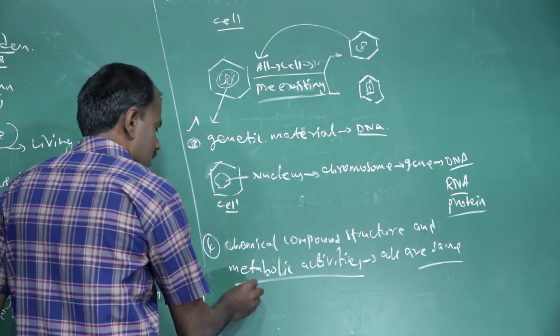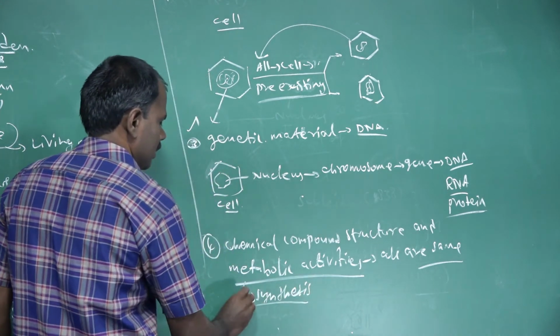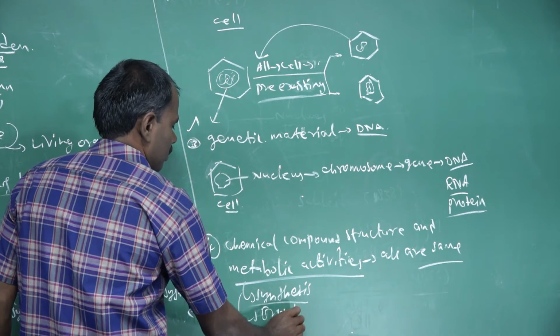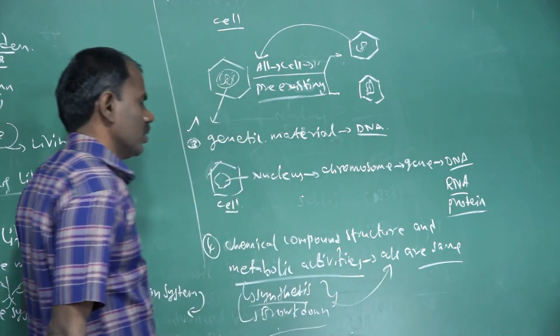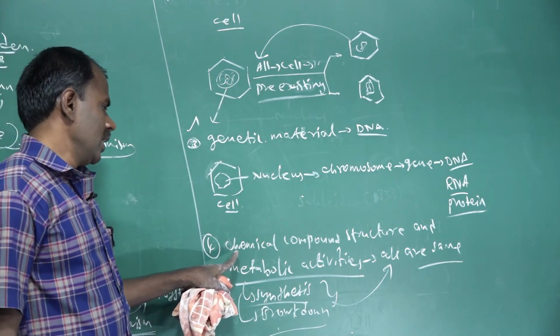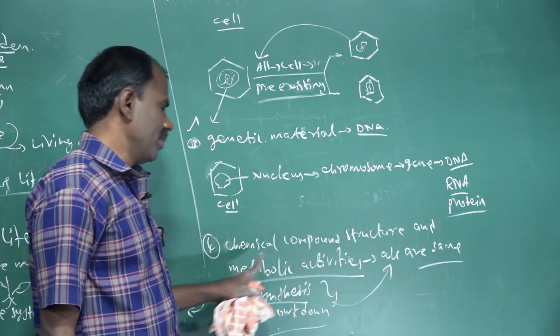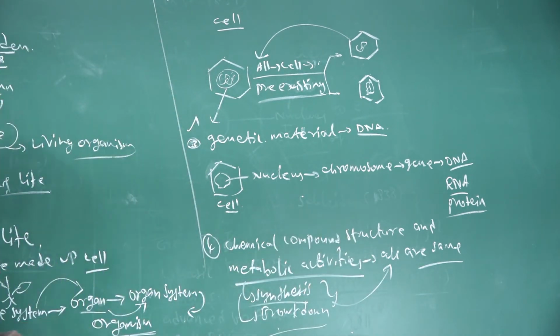Metabolic activities are the synthesis and breakdown of molecules. So the processes involved are the same metabolic activities. The cell theory says the chemical compound structure is the same and the metabolic activities are also the same. That is called cell theory.